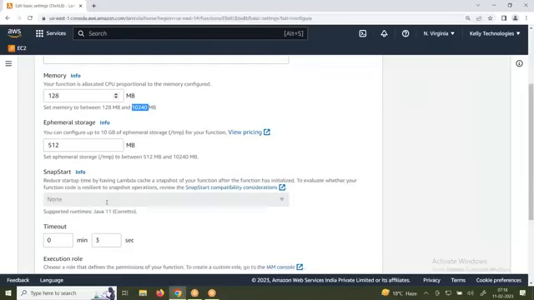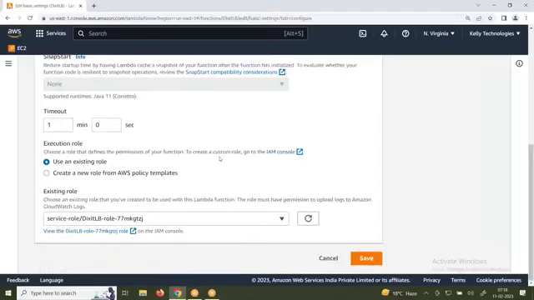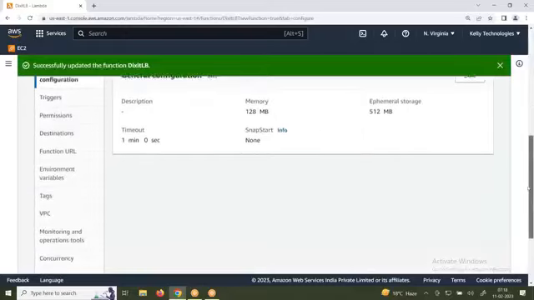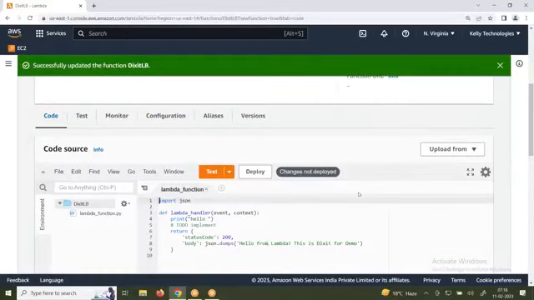It is automatically taken. Timeout is basically 3 seconds. No, timeout seems very little, sir. I'll go for 1 minute. Okay, now the IAM role. You can assign it. I click on save. So that is there. Now I want to go and run this lambda function. I've written this code.